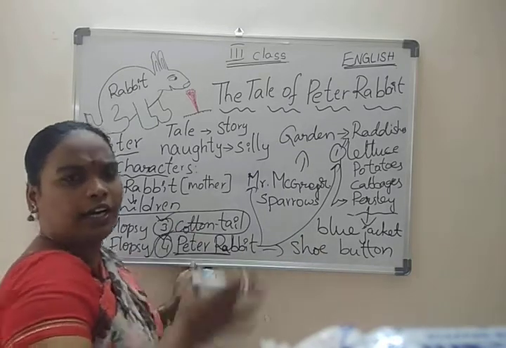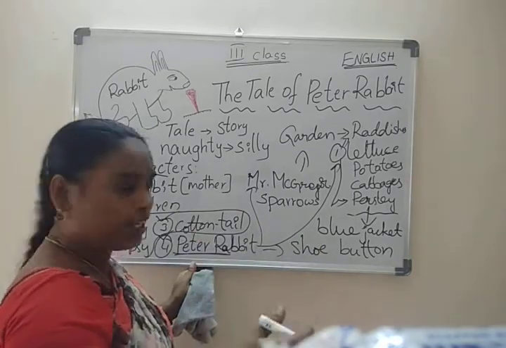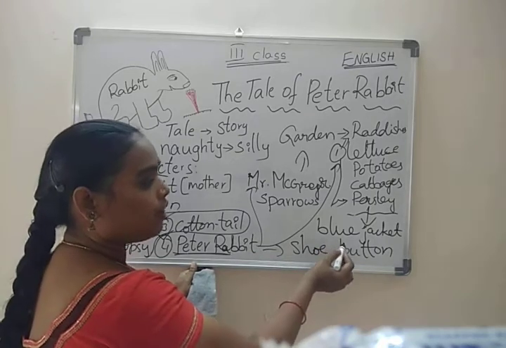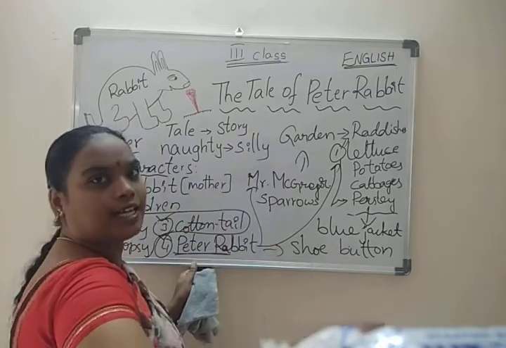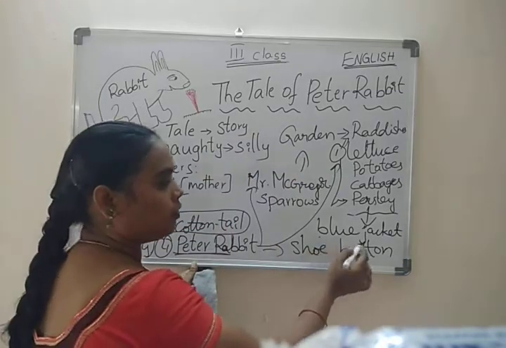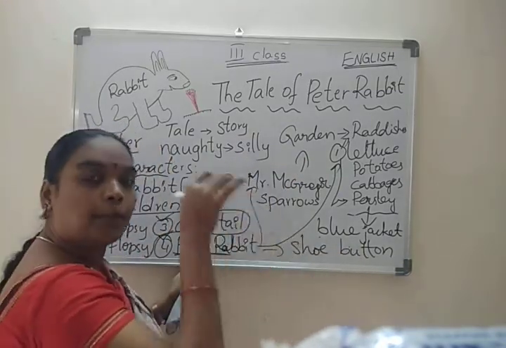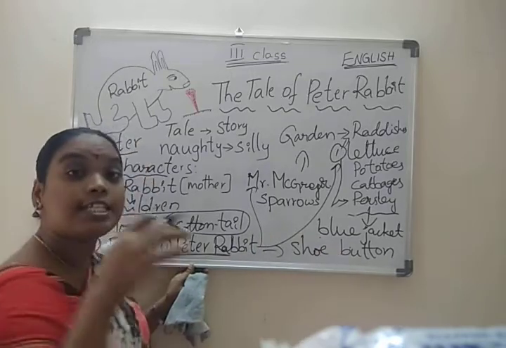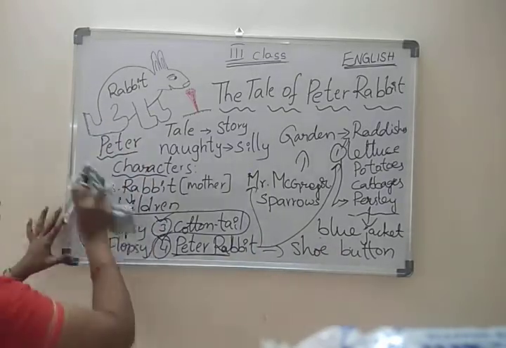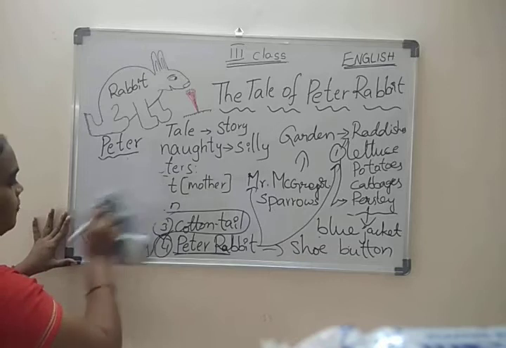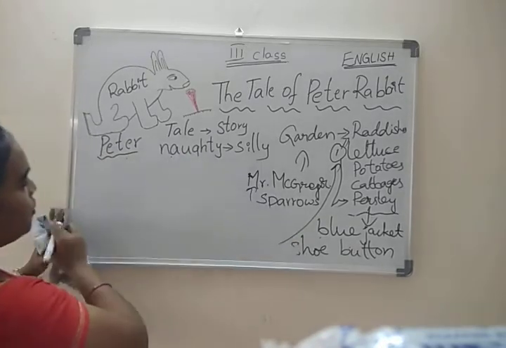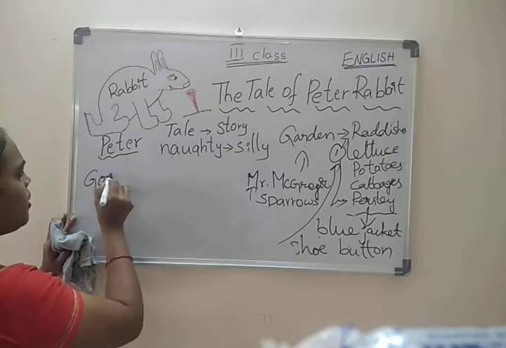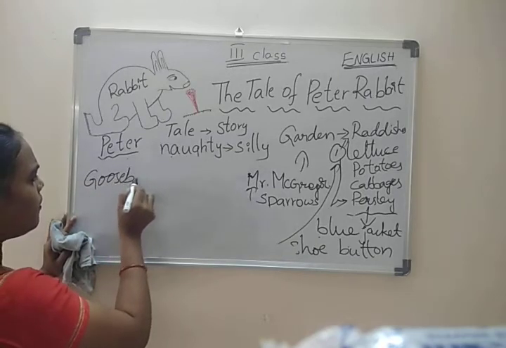Whenever he was hurriedly running, suddenly one of the buttons of the blue jacket got stuck in the gooseberry net. Where is it stuck? The gooseberry net. Why are they using a gooseberry net there?